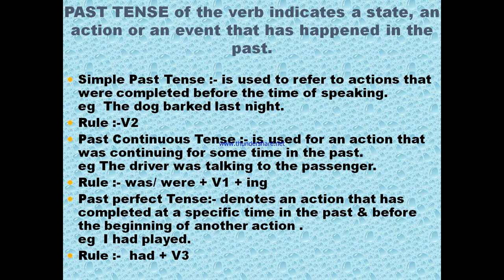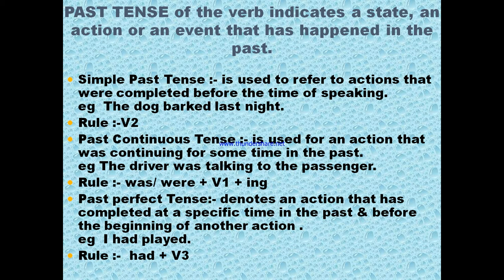It is used to refer to action that were completed before the time of speaking. That is already completed and now we are telling about that work. Example, the dog barked last night. What are the rules? Verb second form. In the example, barked, that is verb second form.